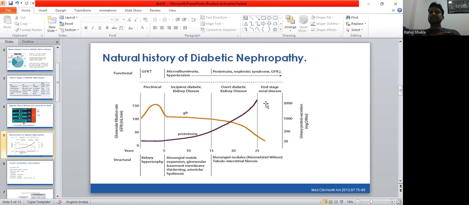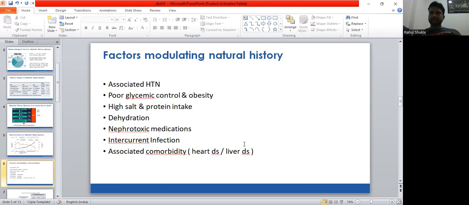Then the last stage is end stage kidney disease. Here GFR further decreases and proteinuria further increases over a period of more than 25 years. And we can see mesangial nodules, also known as KW nodules, and tubulointerstitial fibrosis develops. So this is the natural history, that is, how diabetic kidney disease progresses if no intervention is done.